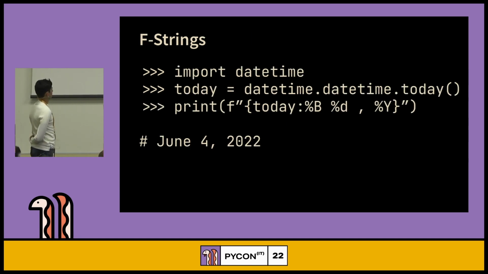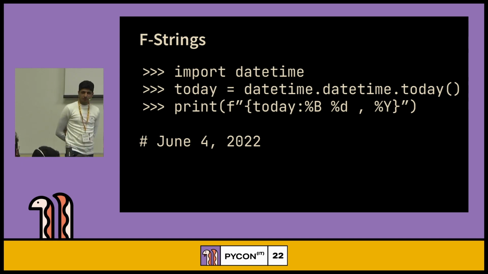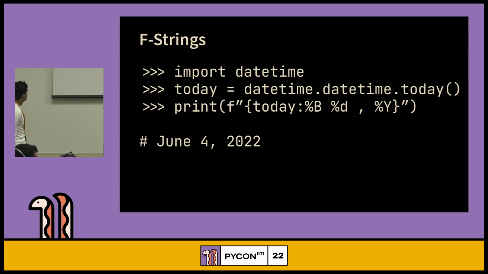We have f strings. Have you used f strings before? How many of you are using f strings? Quite few. Okay. F strings might be confusing, mainly for beginners, but not for experts. So we are importing the datetime module and presenting today's date.